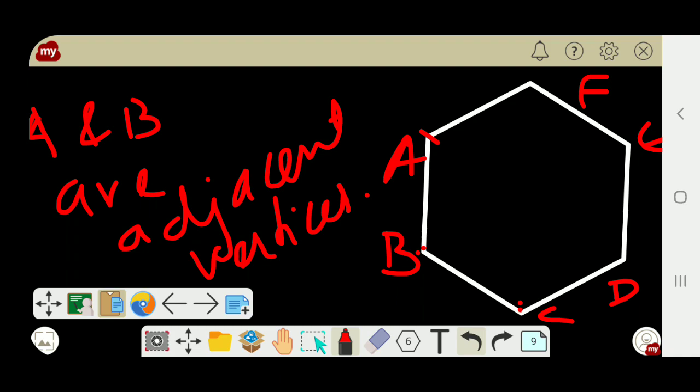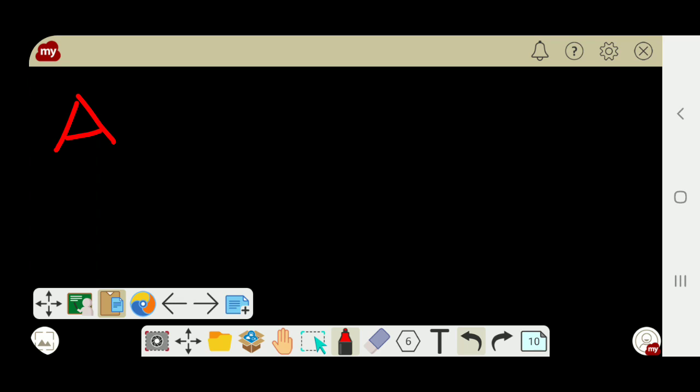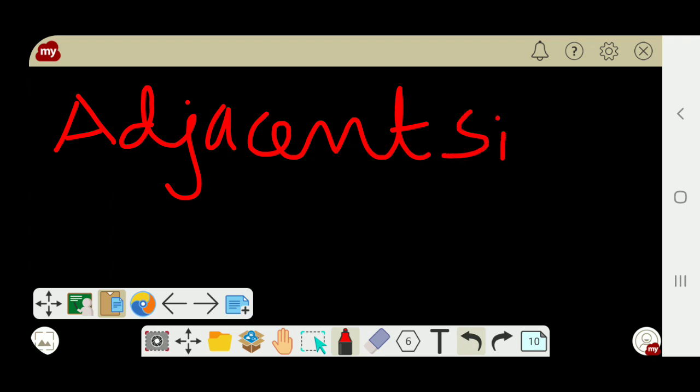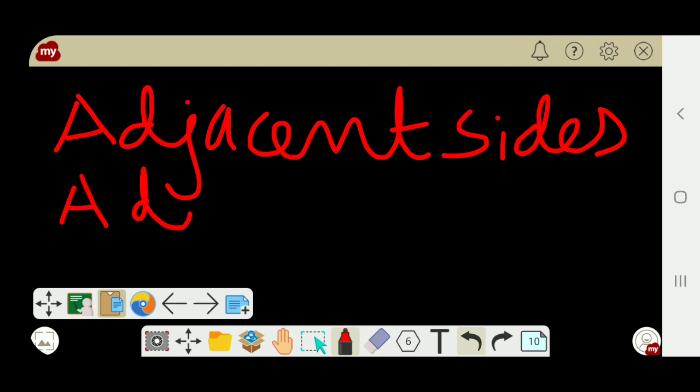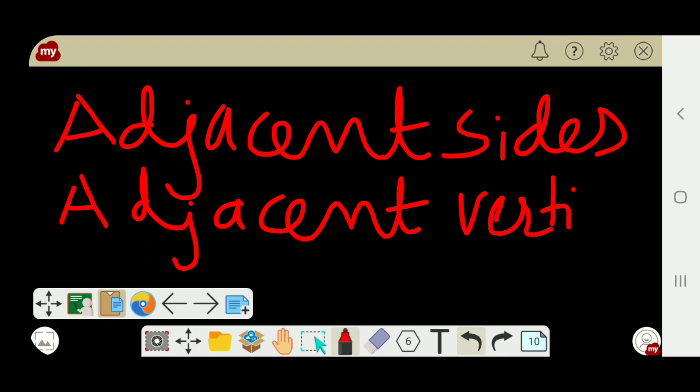You just find what the remaining adjacent vertices are: A and F, B and C, D and E. All others are non-adjacent. Clear? Adjacent vertices, similarly adjacent sides. Nearer sides are called adjacent sides, nearer vertices are called adjacent vertices.